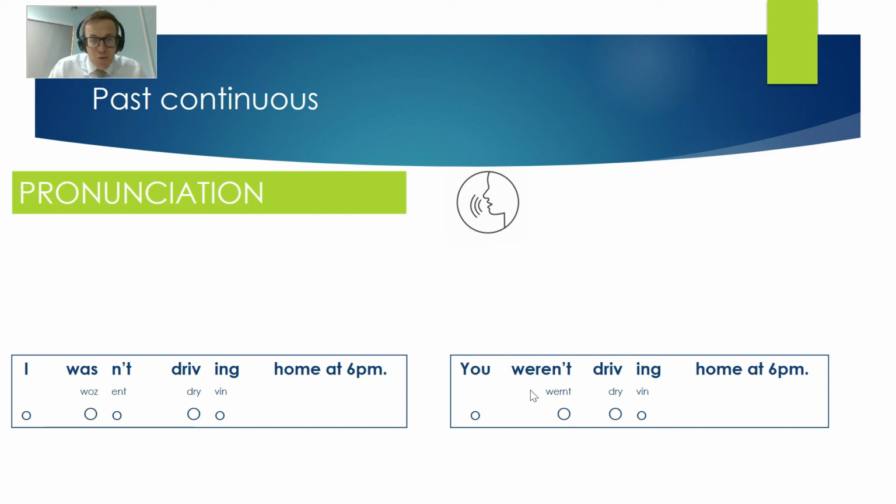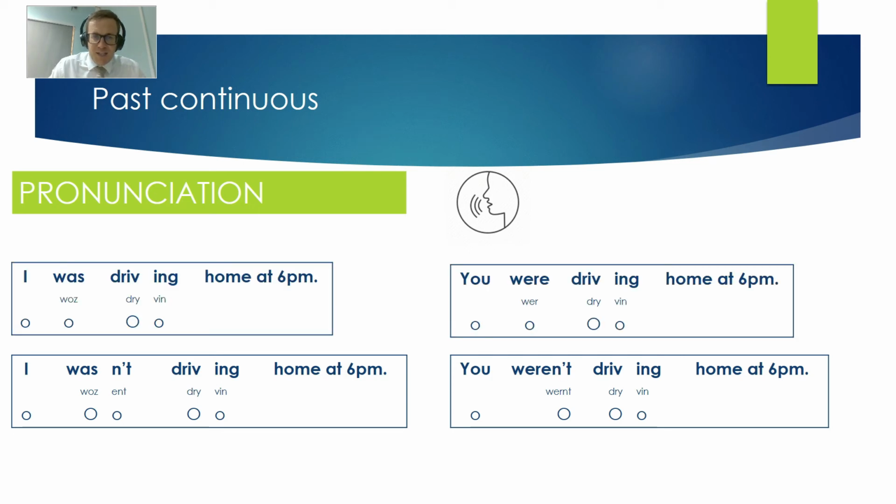And then for you, listen carefully, you weren't driving home at 6 p.m. So weren't is one sound only. Some people think it's two, weren't, but it's not, it's one. You weren't driving home at 6 p.m. Okay, so that's the pronunciation.